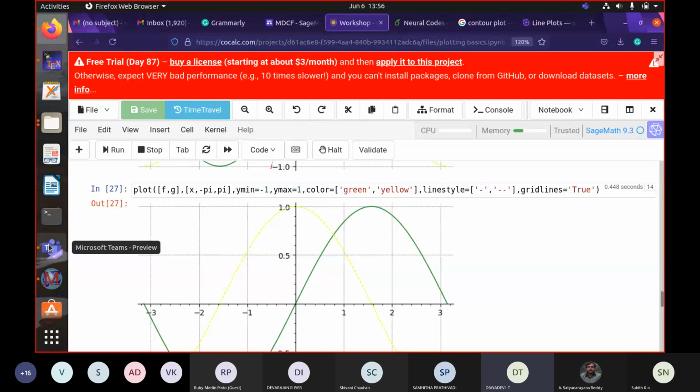Sir, what do grid lines stand for? Grid lines are these lines that you're getting, right? So in a basic graph sheet, you get these lines if you're drawing a graph. Okay, sir, right.